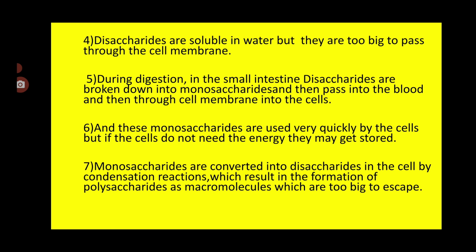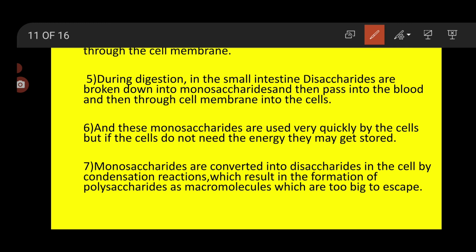What have we studied for monosaccharides? Monosaccharides are very small in size, so they take entry easily inside the cell. But disaccharides are larger molecules, so they cannot take entry inside the cell through the cell membrane. Now what happens during digestion?